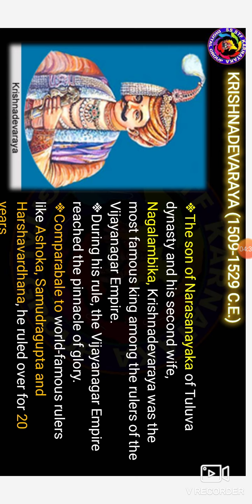Krishna Devaraya was not only a warrior but also an able administrator. Among his Telugu works, look at that, the Amukta Malyada. This is also one of the very popular works of Krishna Devaraya. Krishna Devaraya was a poet himself, and he wrote the play Jambavati Kalyana in Sanskrit.